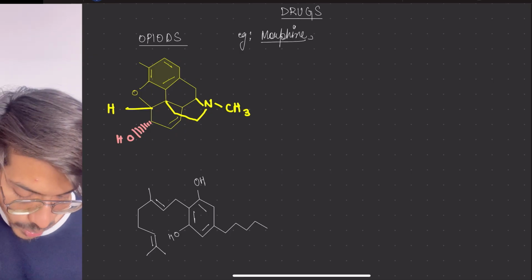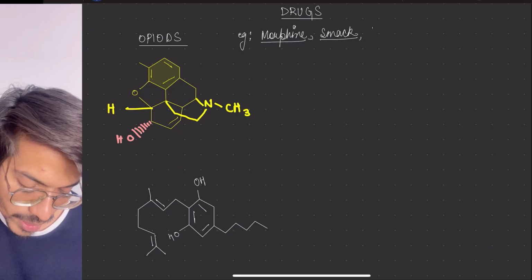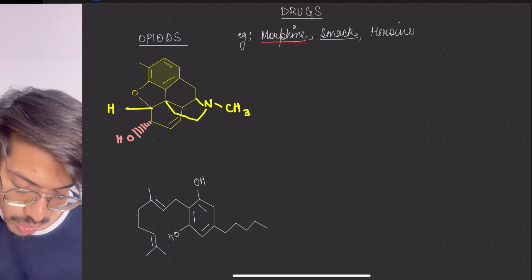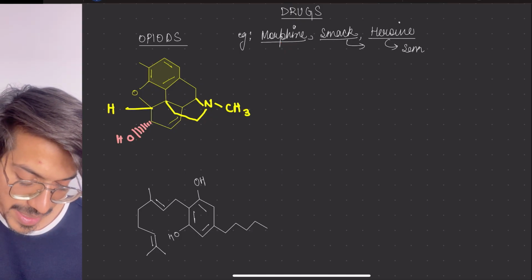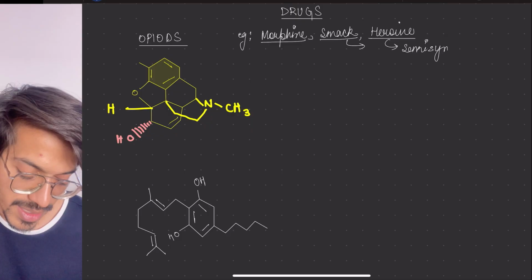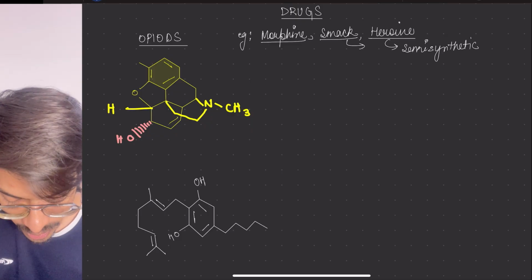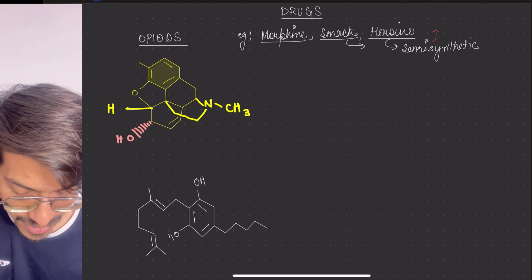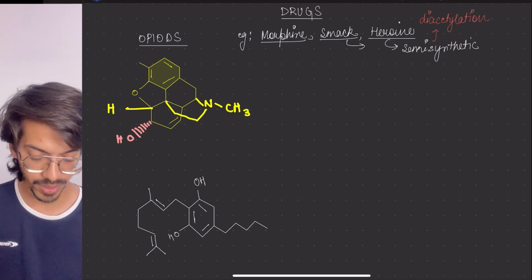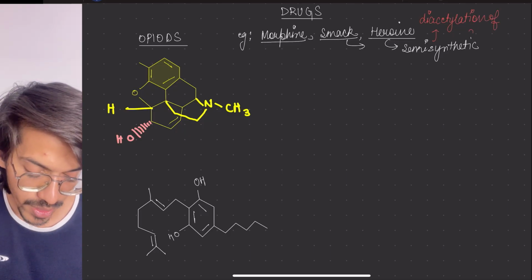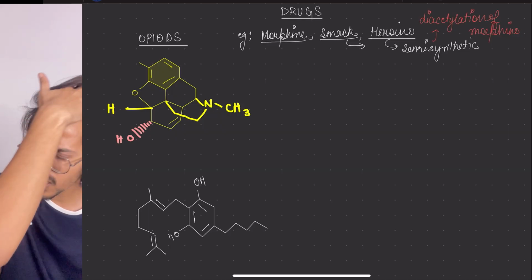Morphine is there. We have smack also, and we have heroin. Now remember that heroin is smack, and heroin is semi-synthetic. Means what? It is made up of a little natural part and we added certain things. What we have done is diacetylation, means we have added the acetyl, 2-acetyl, to the morphine. Diacetylation of morphine, we get it. And smack is the cheaper version of morphine.